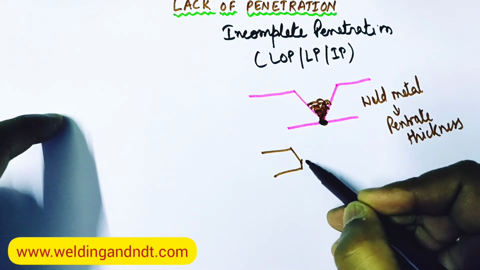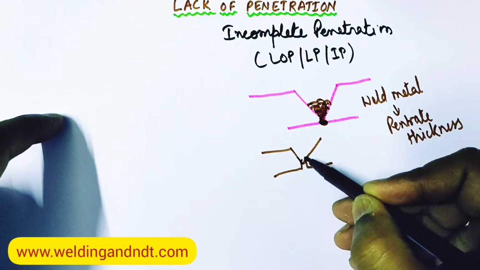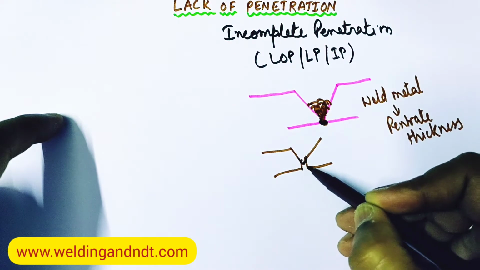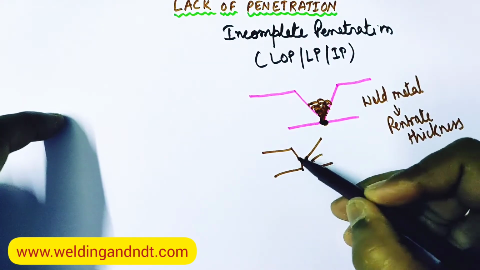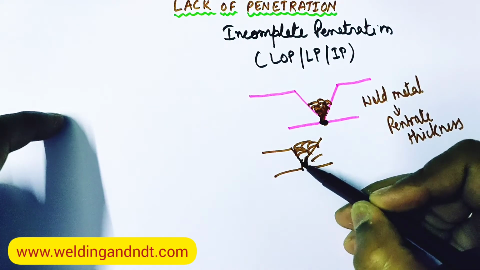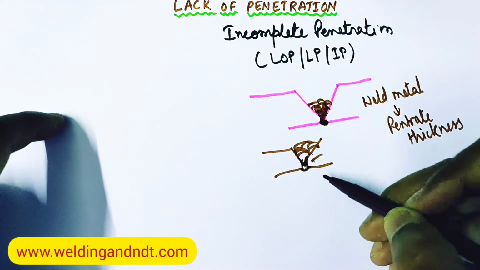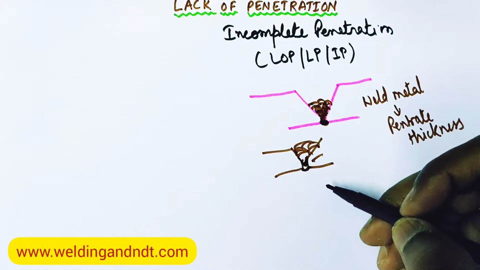Like here I'll draw one more drawing. Suppose this is a root run and the root weld metal is not completely joining these two edges, hence in that case this is lack of fusion. See, weld metal is up to here, it has not completely penetrated the entire thickness, then in that case it is called as lack of fusion.